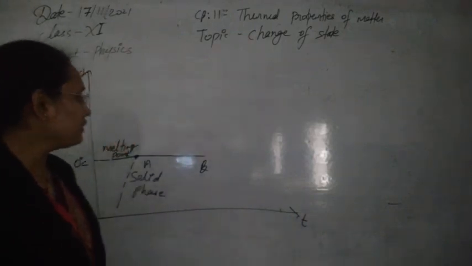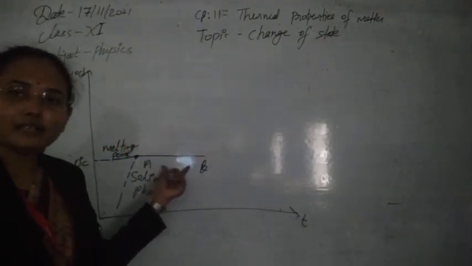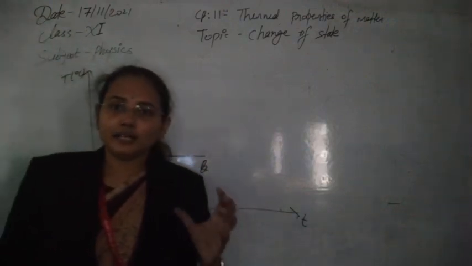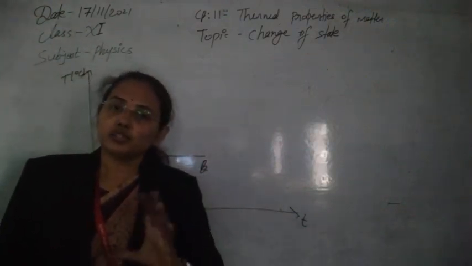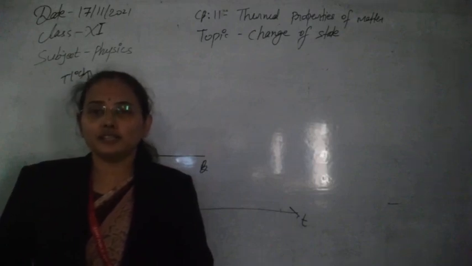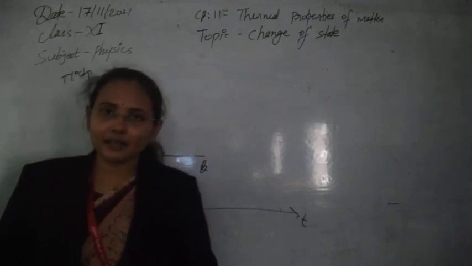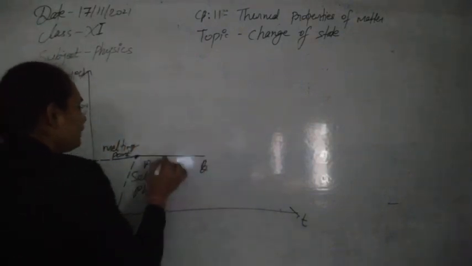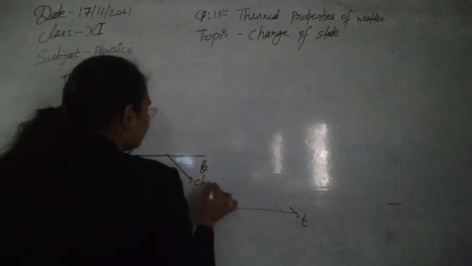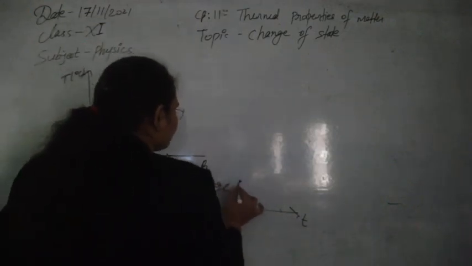This is known as latent heat, meaning the heat that is used to change the state but not the temperature. In this condition only the change of state is done.